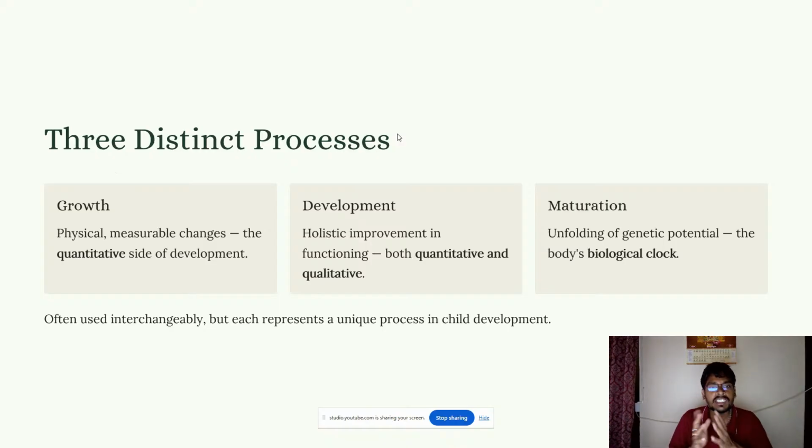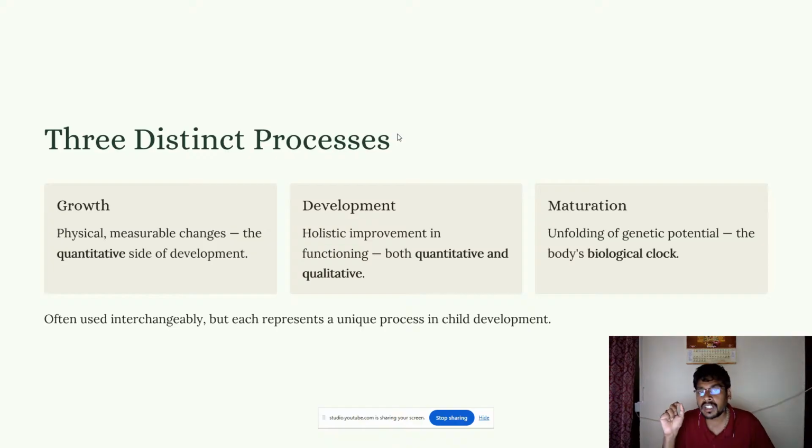There are three distinct processes in child development. One is growth. What is the definition of growth? Growth means physical, measurable changes, the quantitative side of development. Growth comes under the quantitative side of development, not the qualitative side. This is a very important point because a question can be expected on this in the TGTET exam.